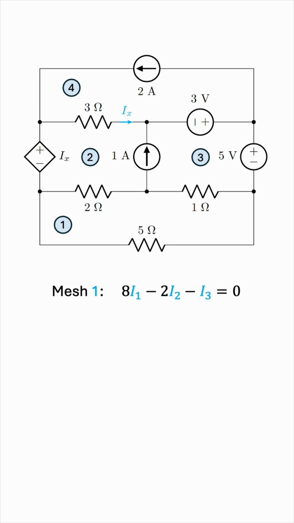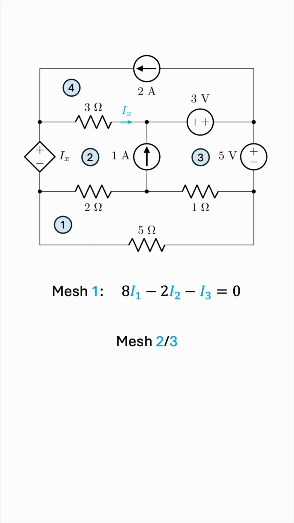Now, how do we write the equation for mesh 2? Because we see this current source hanging in the middle, and this is causing us some trouble. This is where the concept of a super mesh comes into play. We will treat meshes 2 and 3 as a single mesh and write a KVL equation for the overall loop, ignoring the current source for now. And then we'll invoke the super mesh condition. You'll see what I mean later on.